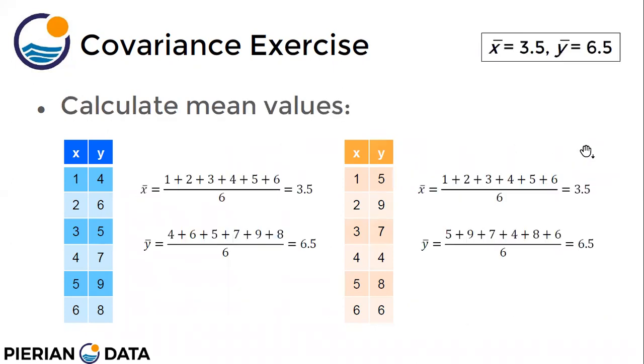Okay, so let's go ahead and find the mean values. x bar is the summation of all the x values divided by the number of values. y bar is the summation of all the y values divided by the total number of values. Similarly, for the orange data set, we find x bar, the summation of all the values divided by the number of values, and y bar likewise.